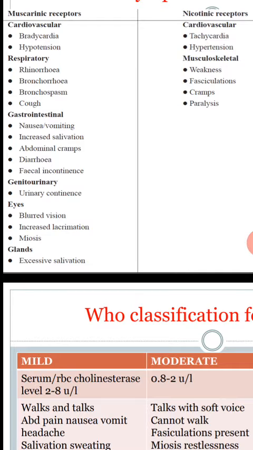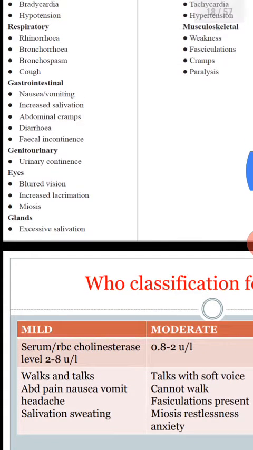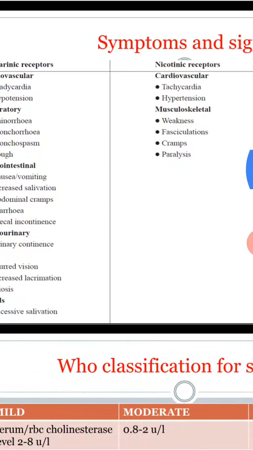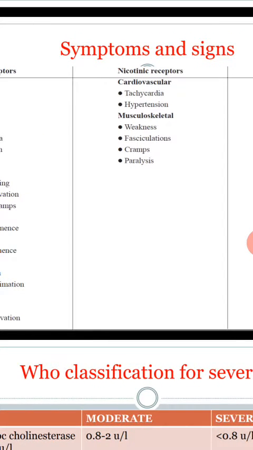Eyes: blurred vision, increased lacrimation, and miosis, a decrease in pupil size. Glands: excessive salivation, excessive sweating, and excessive bronchial secretion in poisoning cases.